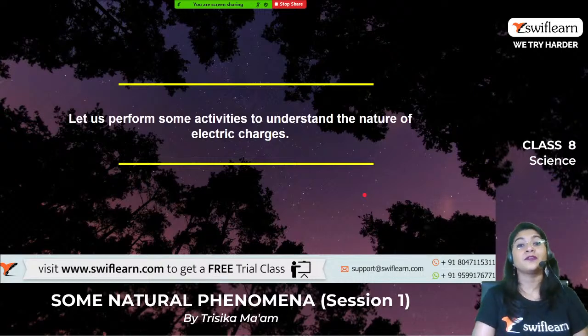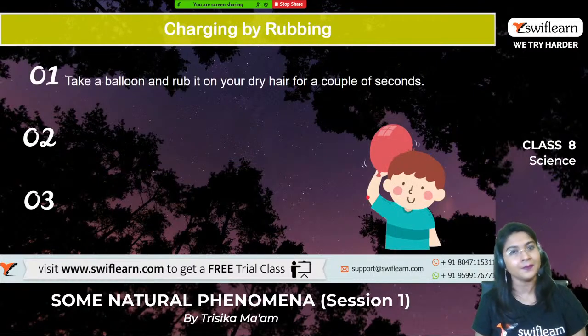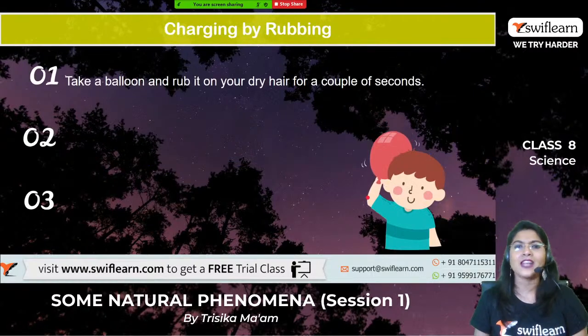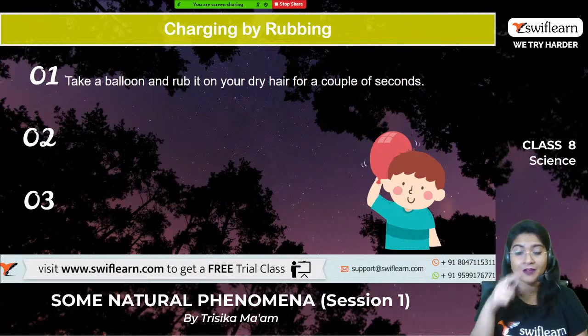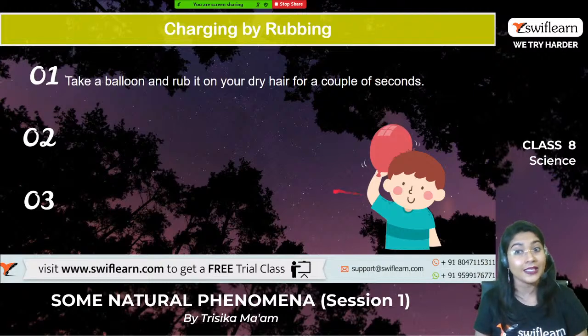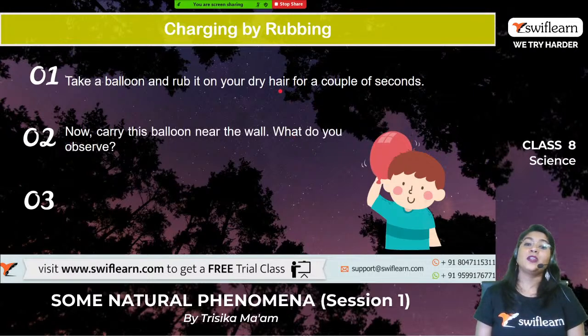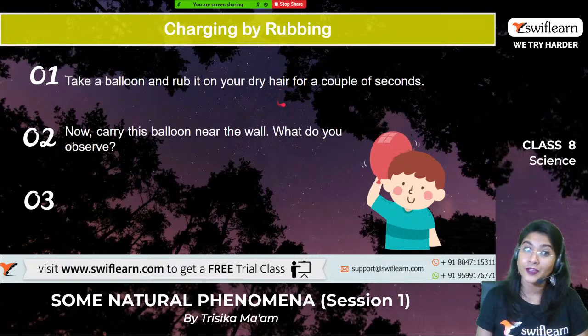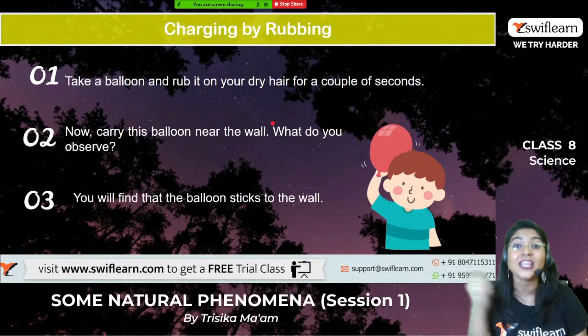Okay, so let us perform an activity to understand the basic nature of electric charges. Fine. So take a balloon, fill it with air, and rub it on your dry hair for a couple of seconds. Very specifically, I am telling you that it is dry hair. Now carry this balloon near the wall. What will you observe when you take the balloon towards the wall? You will find that the balloon is trying to stick to the wall. There is a tendency of the balloon to stick to the wall.